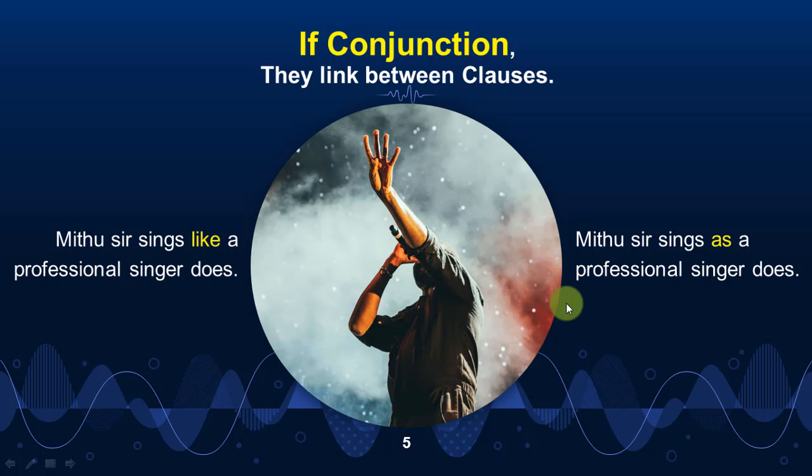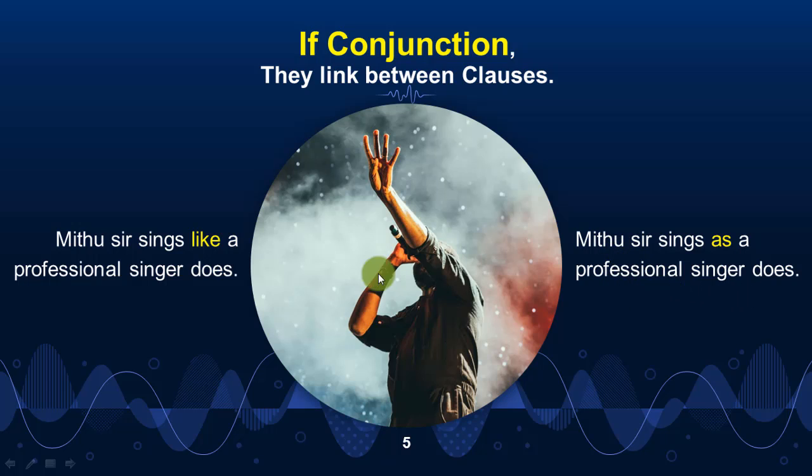But at the same time, if you use as in the same kind of sentence, it expresses a slightly different meaning. Like, Mitu sir sings as a professional singer does. Here, with the help of as, we are actually comparing the action of singing of Mr. Mitu and a professional singer.